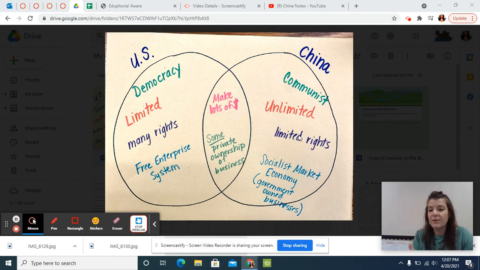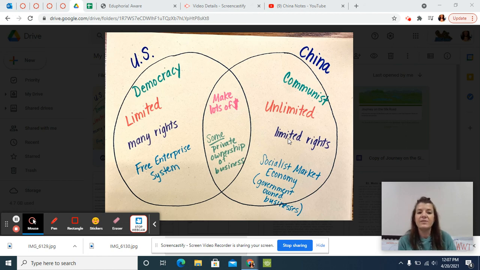We talked about in the other notes things like freedom of religion. They don't have freedom of the press or freedom of assembly. China does not allow protests. In fact, that's in the news a lot with what's going on in various parts of China when it comes to Tibet or Hong Kong. They are not allowing their citizens to have protests for what they believe in. Obviously, in the United States, especially in the last year or so, we have seen a lot of protests where people are standing up for what they believe in. The Chinese also ban certain newspapers that they feel go against what their government wants you to believe.